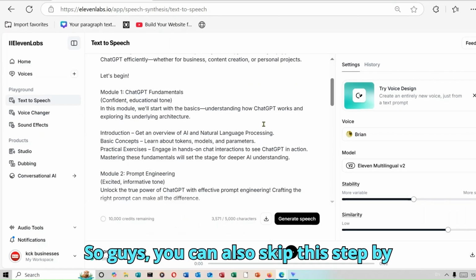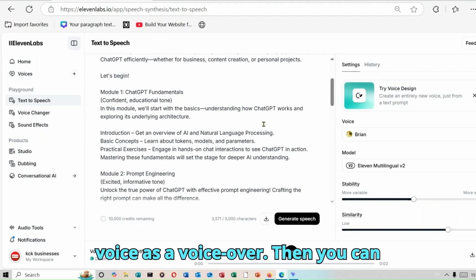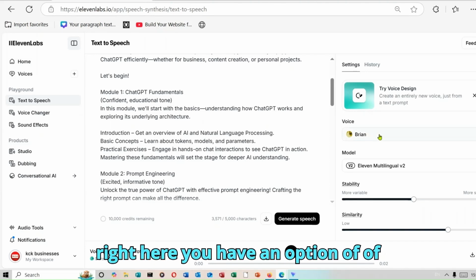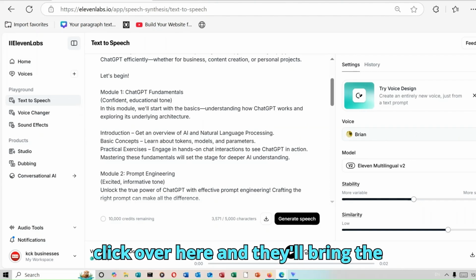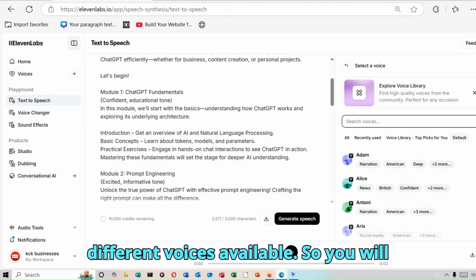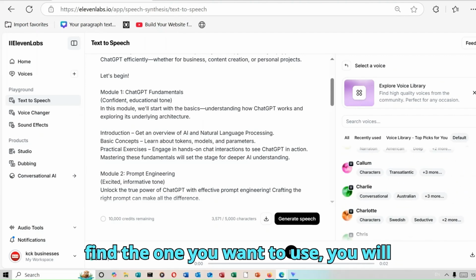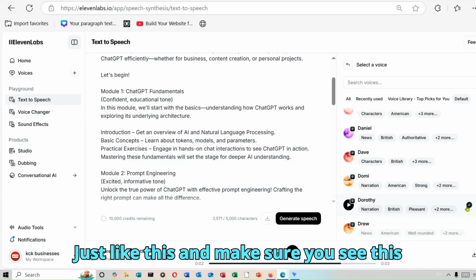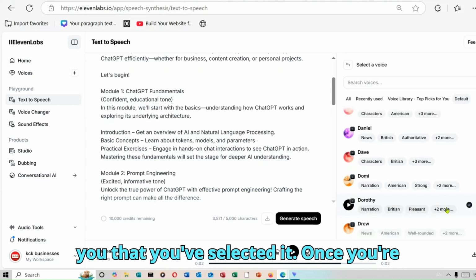So guys, you can also skip this step by recording yourself and using your own voice as a voiceover. Then you can attach it to the presentation. Right here, you have an option of choosing a voiceover as well. You can click over here and it will bring up the different voices available. Click on the different ones, and if you find the one you want to use, just click on it, and make sure you see this tick over here, because that's what shows you that you've selected it.